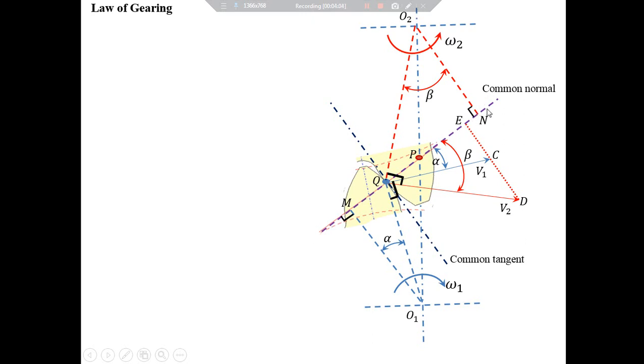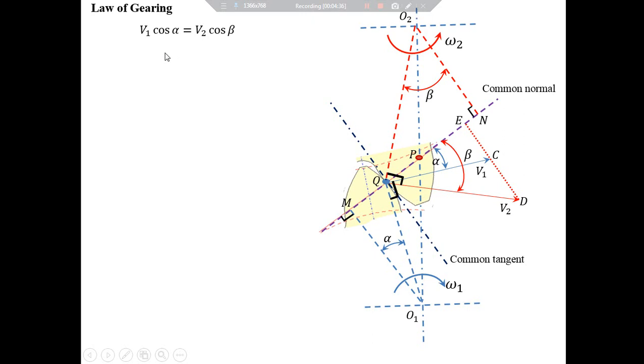So, the component of V1 along the common normal and the component of V2 along the common normal must be same. The component of V1 along common normal is V1 cos alpha and the component of V2 along common normal is V2 cos beta, and both must be same. So we can write V1 cos alpha is equal to V2 cos beta.